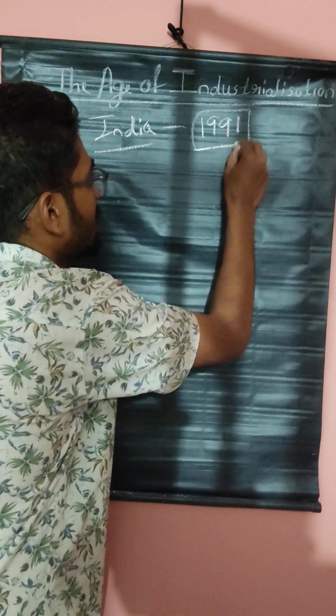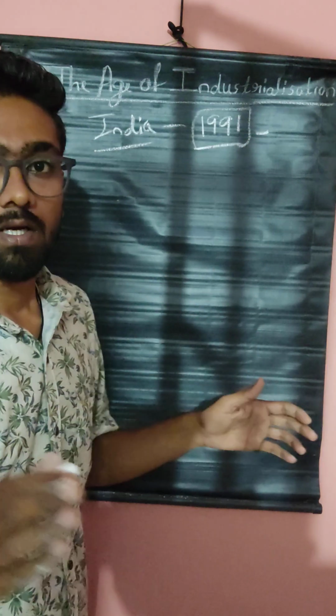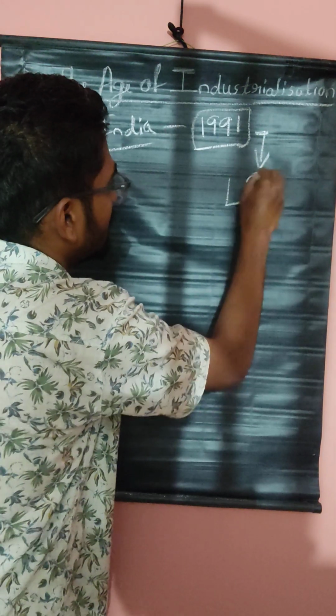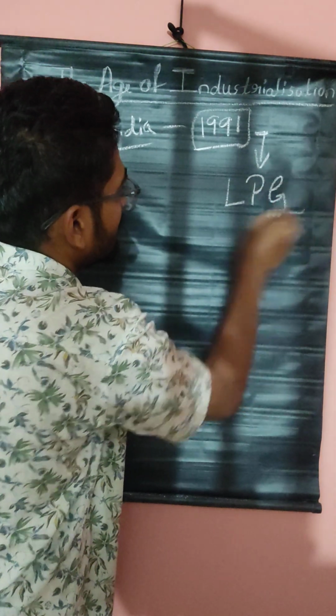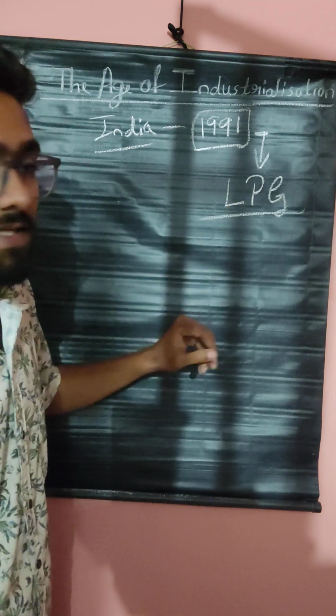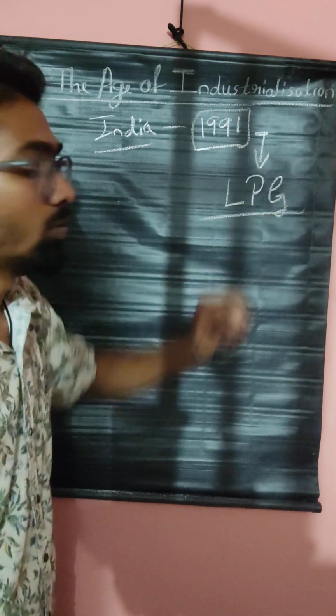In this age, we heard the word that is LPG. LPG is not a gas. LPG means liberalization, privatization, globalization.